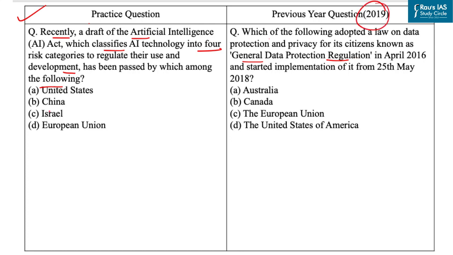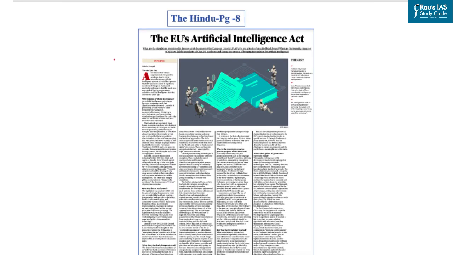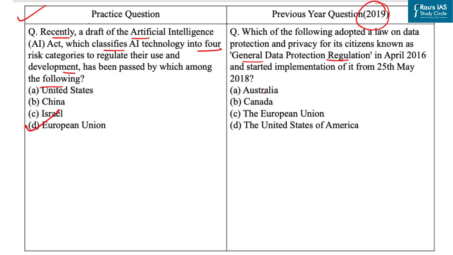So answer of this practice question is option D, European Union, because recently a new draft of the European Union's Artificial Intelligence Act has been agreed upon by the European Parliament. The Act aims to regulate the development and use of AI in the EU and includes provisions for increased transparency, accountability, and obligations for high-risk AI systems. Answer of this PYQ is option C, that is European Union.